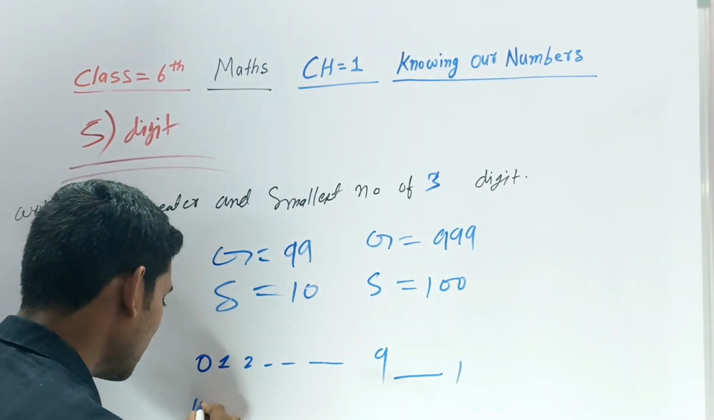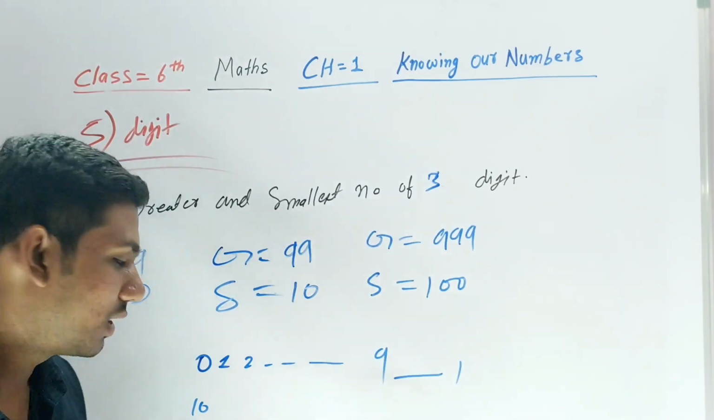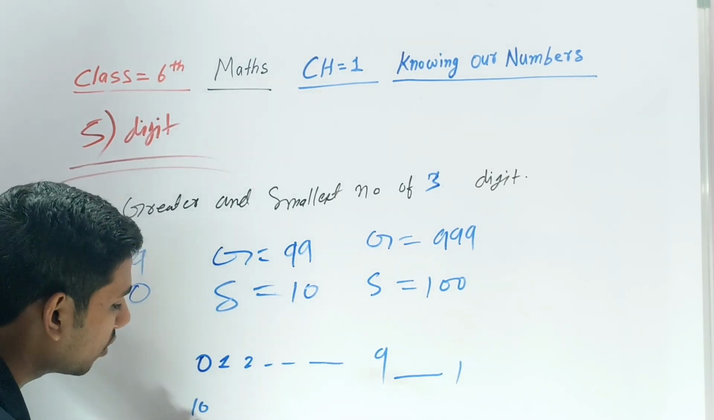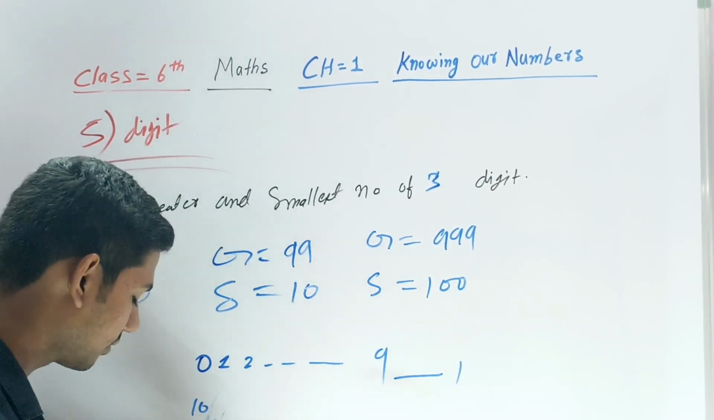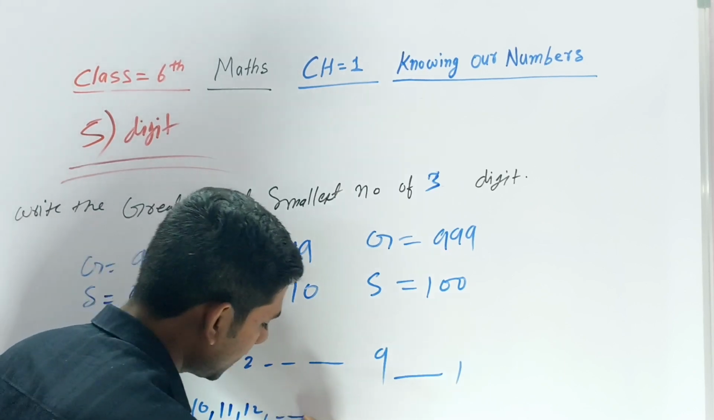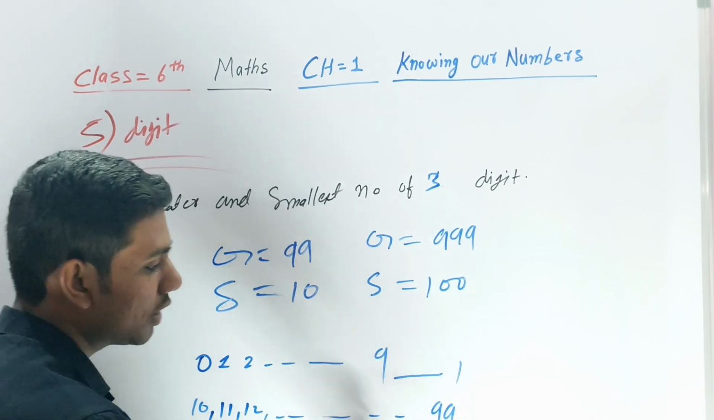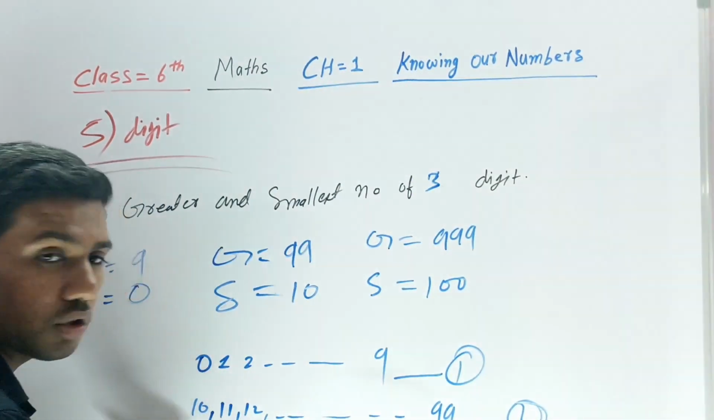After 9 comes 10. A lot of people say that 10 is a one digit number, but no, 10 is a two digit number. If you count 1, 0, it is two digits. After 10, 11, 12, it goes on till 99. It will be two digit only.